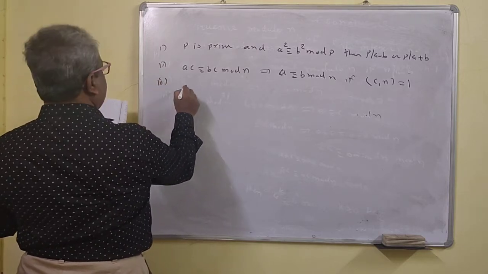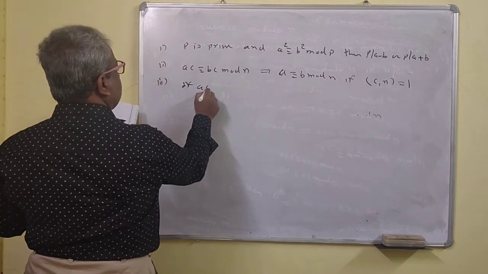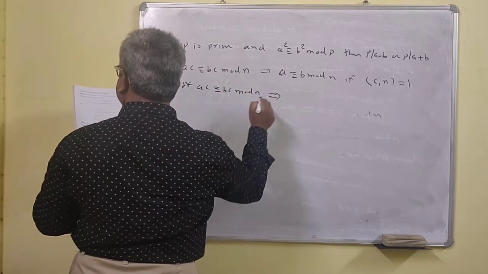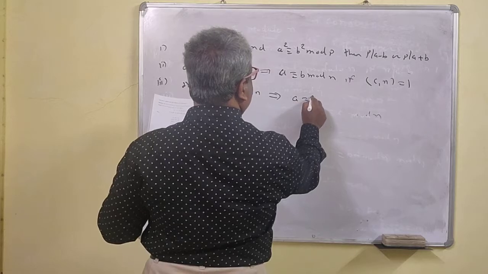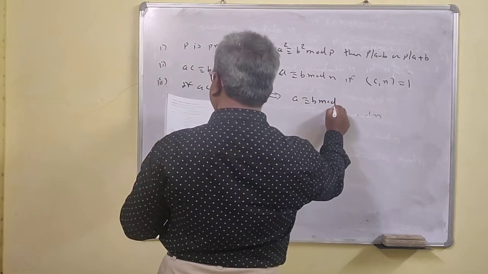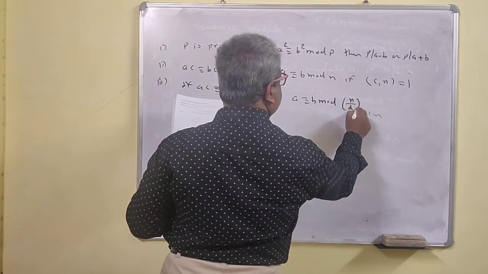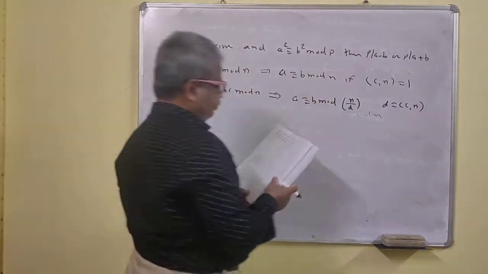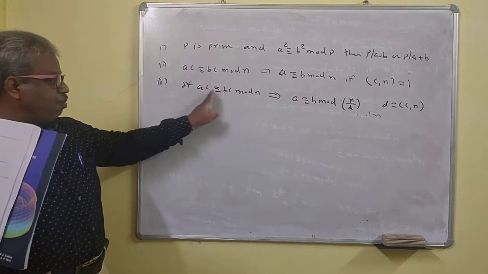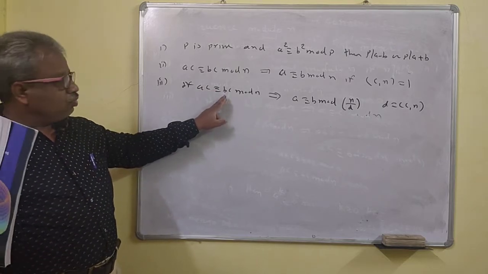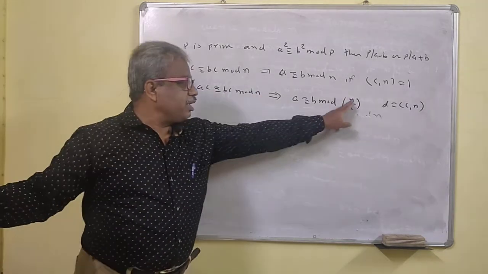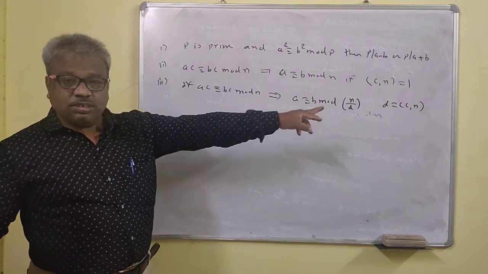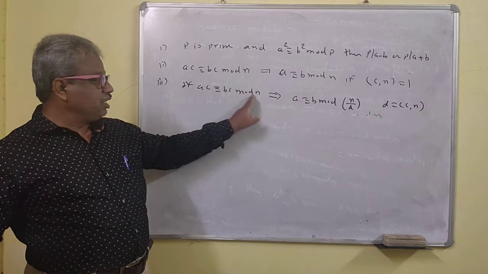And the third one is what? If AC is congruent to BC mod n, this implies that A is congruent to B mod n upon D, where D is GCD of C and n. See here, C is the common factor, okay? What you have to do then here? You have to write n upon D. So D is the GCD of C and n.